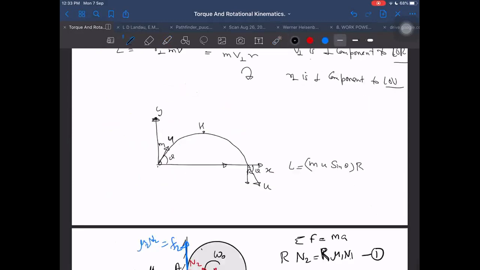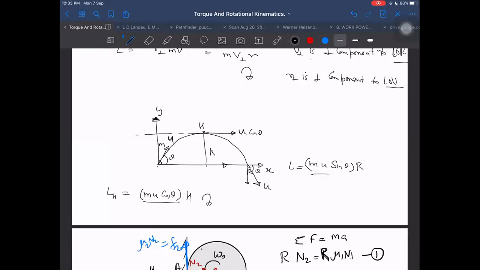Always we will find it this way only. For example, this is the angular momentum here. I want to find it for this. This is u cos theta first of all, we know already. And this is the maximum height h. Then the angular momentum at maximum height is m u cos theta into h, clockwise.